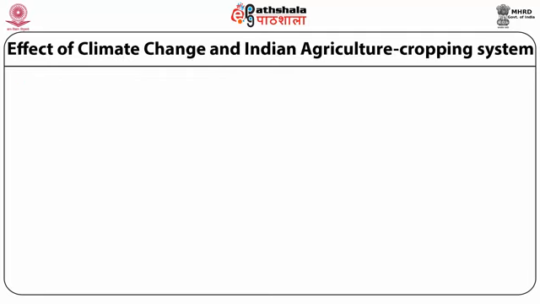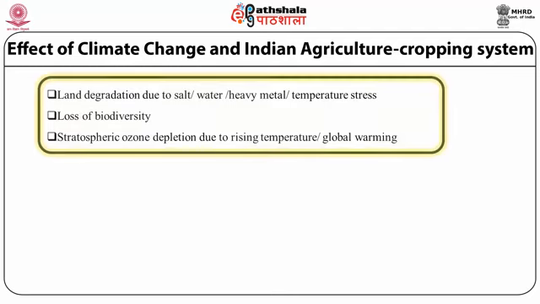We have seen the effect of climate change on the Indian agriculture cropping system. As a result of this climate change, land degradation takes place due to high salt concentration, water deficiency, accumulation of heavy metals in the soil and high temperature or very low temperature. All these create different types of abiotic stress. All this creates loss in biodiversity.